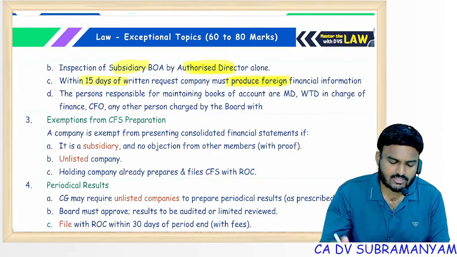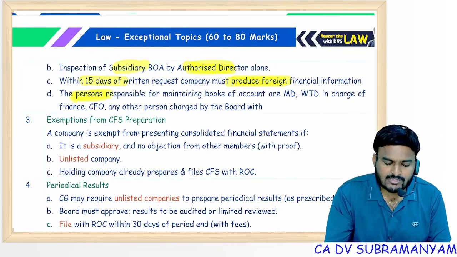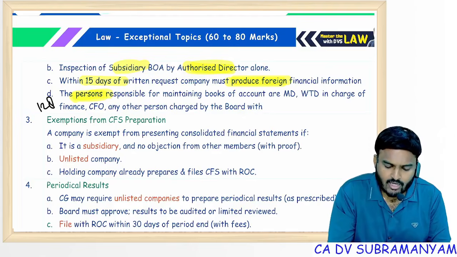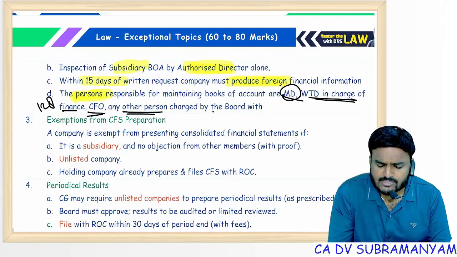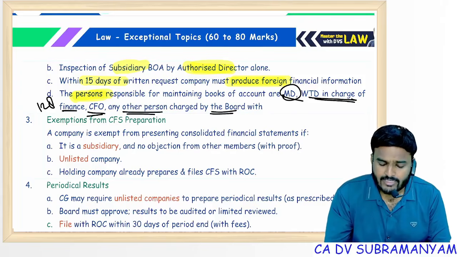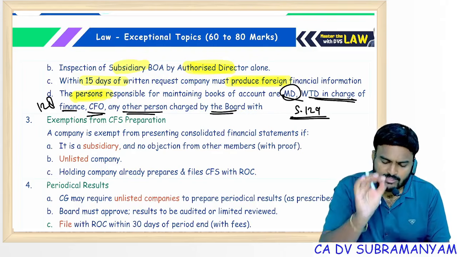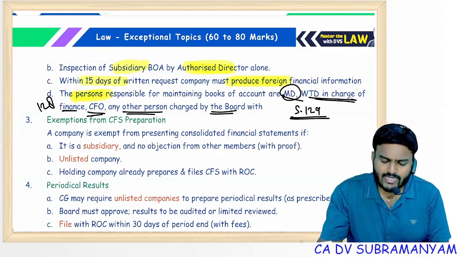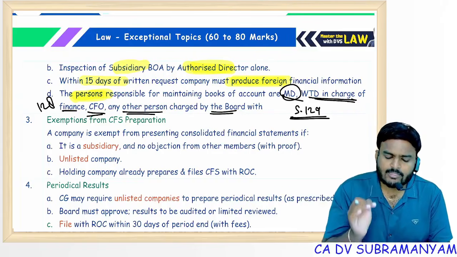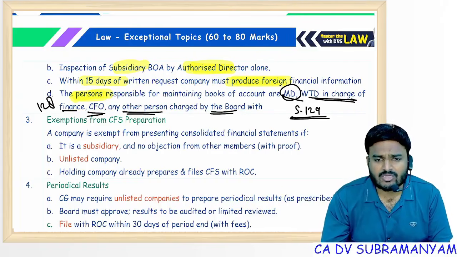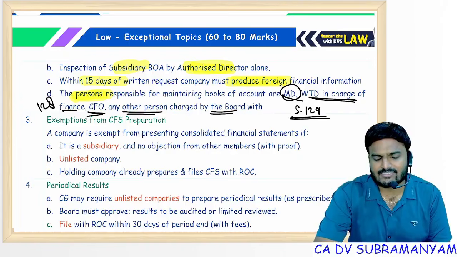And the persons responsible under Section 128 are the MD, the whole-time director in charge of finance, the CFO, and any other person charged by the board. In case of Section 129, financial statements, the persons responsible are the same people: MD, whole-time director in charge of finance, CFO, any person charged by the board. If these persons are not there, then all the directors.